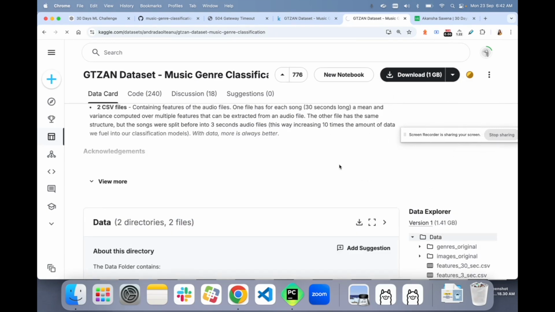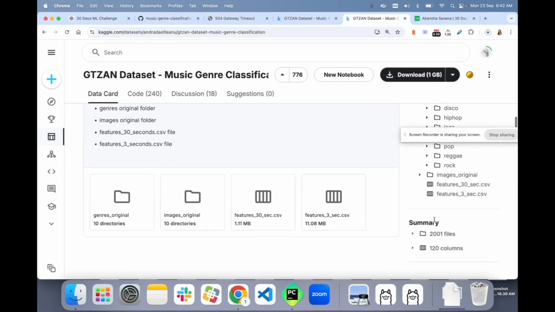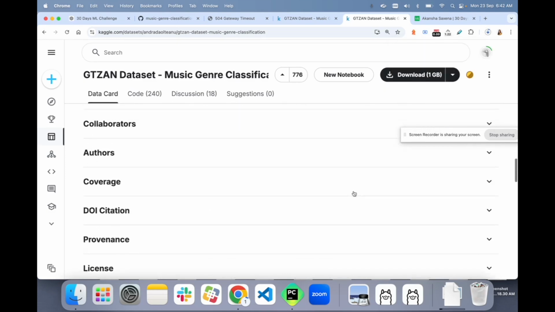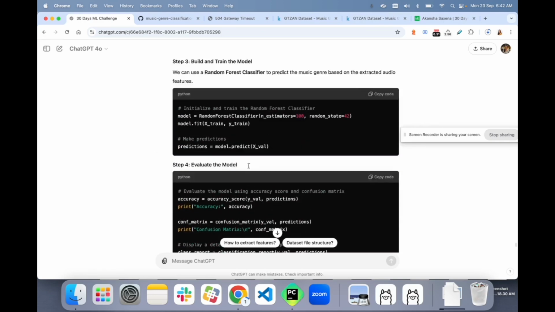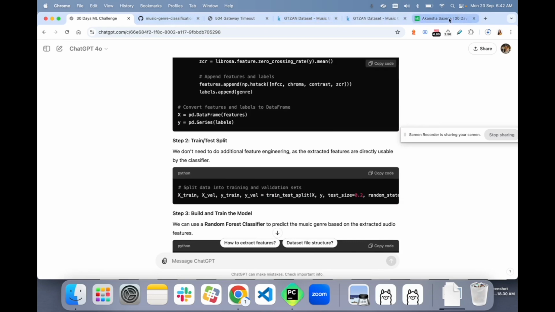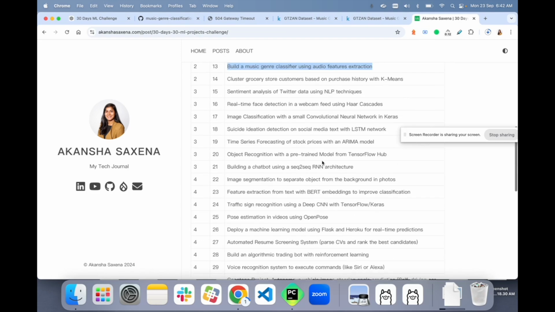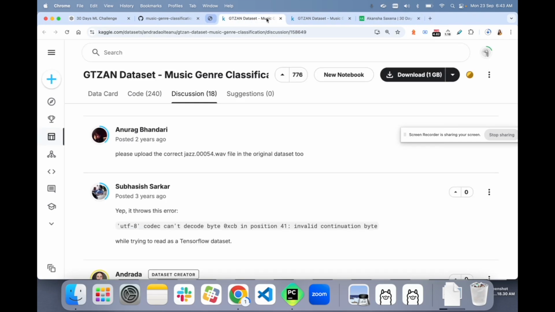Let me download it, so it is going to take some time to get downloaded. Let me see if I can. Hmm. I was thinking today is going to be an easy day, but definitely it is not an easy day.